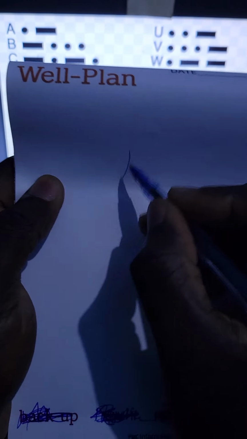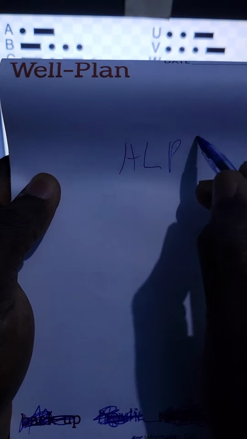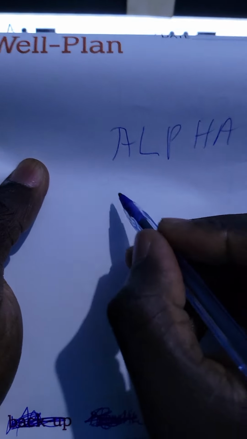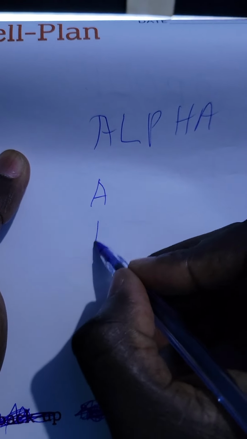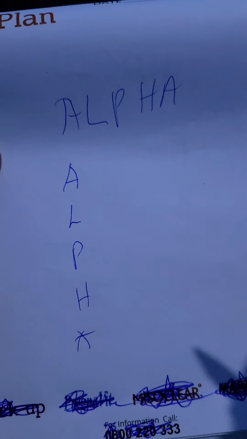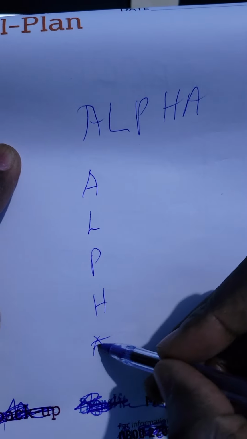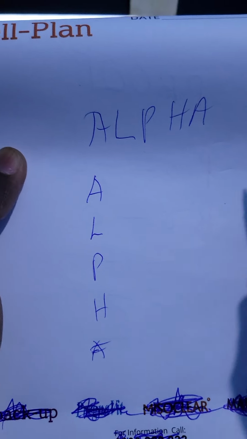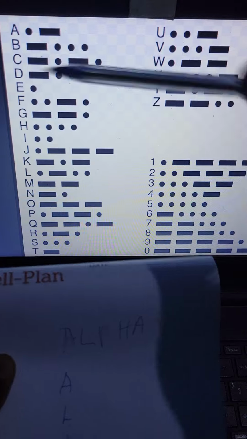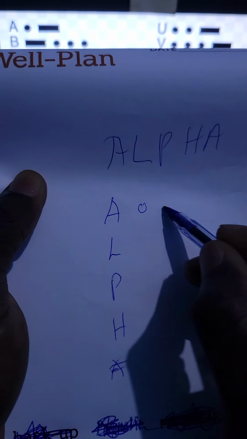In this simple video I'm going to be showing you today's daily cipher word, which is alpha. This is today's daily cipher word, alpha. And as always, we line up the letters A, L, P, H, A, and then we find the corresponding Morse codes. For A, we look here: tap, long press, tap, long press.